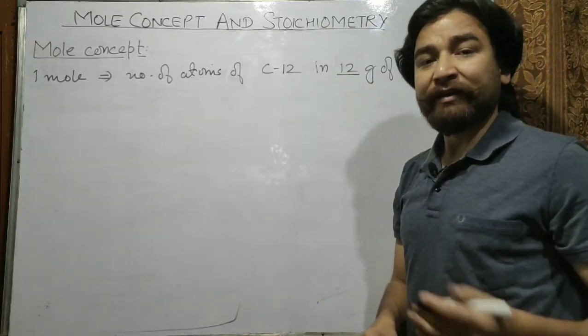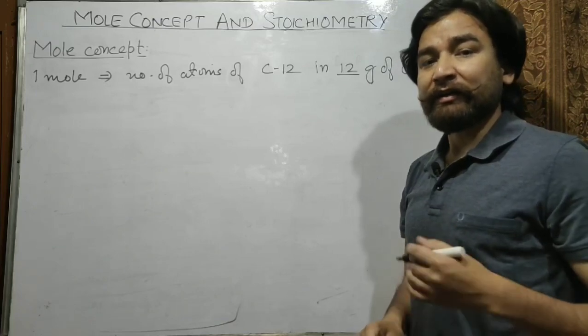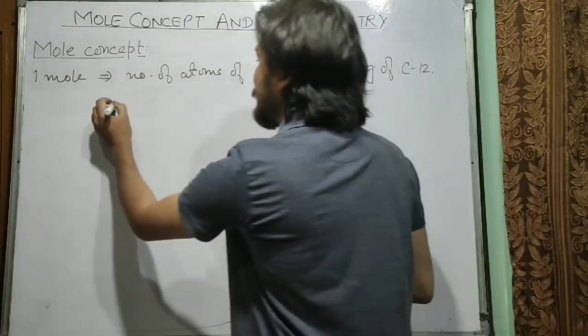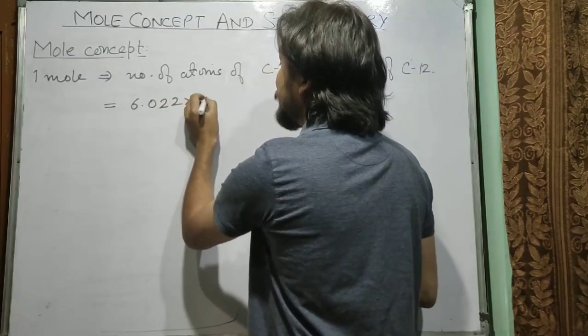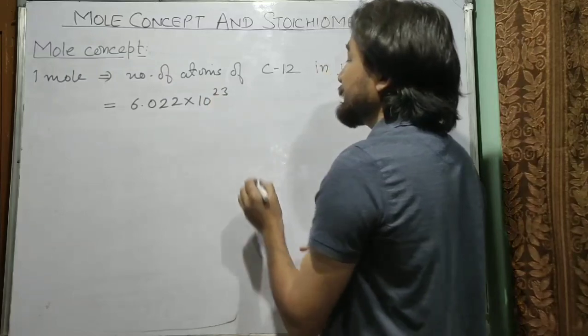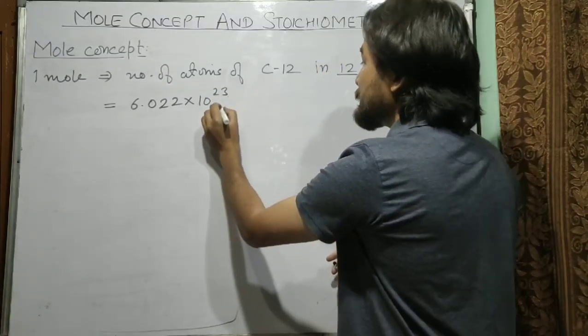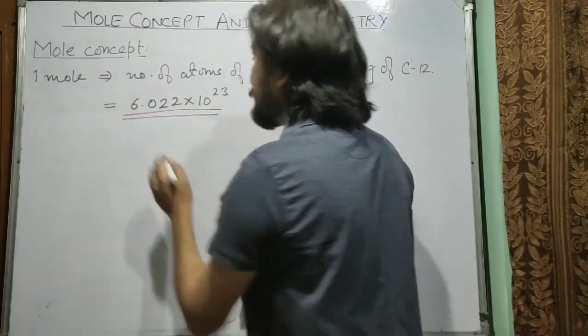So if we calculated that number of atoms, this is equal to 6.022 into 10 raised to power 23. So this is known as 1 mole.